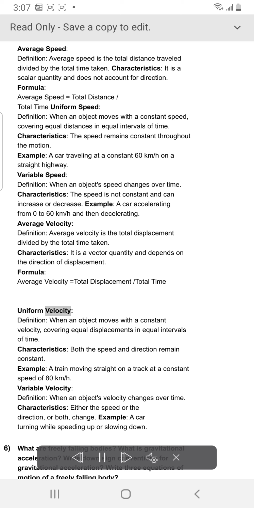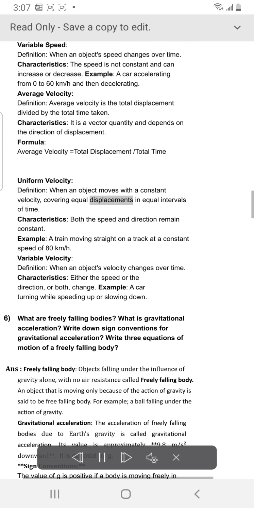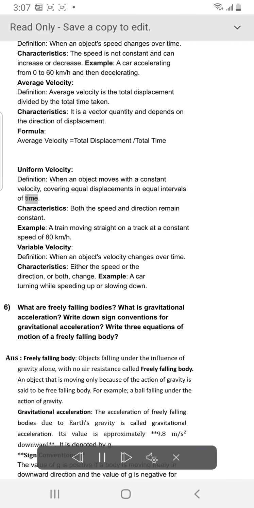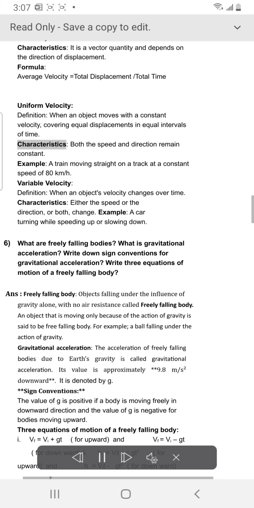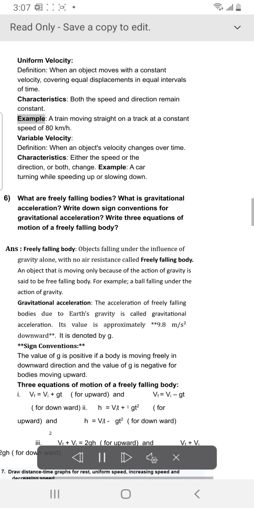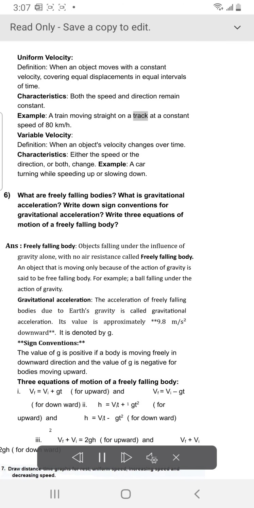Uniform velocity. Definition. When an object moves with a constant velocity, covering equal displacements in equal intervals of time. Characteristics. Both the speed and direction remain constant. Example. A train moving straight on a track at a constant speed of 80 kilometers per hour. Variable velocity. Definition.